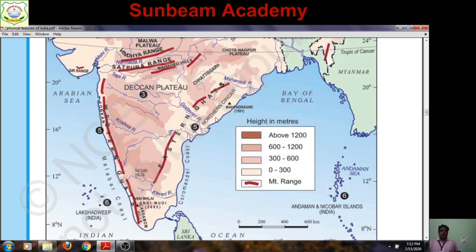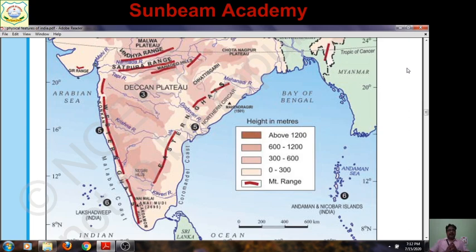Likewise, you have to locate the Northern Sarkar and the Coromandel Coast here. This is the Coromandel Coast, and you have to write Coromandel Coast here. Even if you are finding a place in the center, you can write. So in this way, you have to complete the map work.